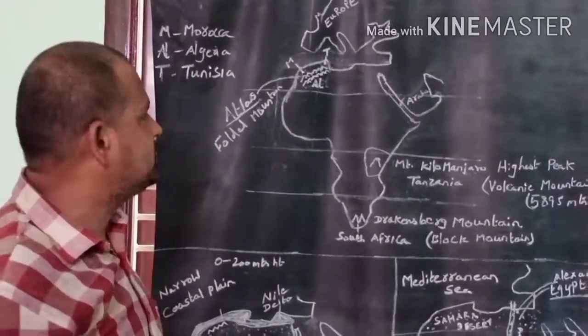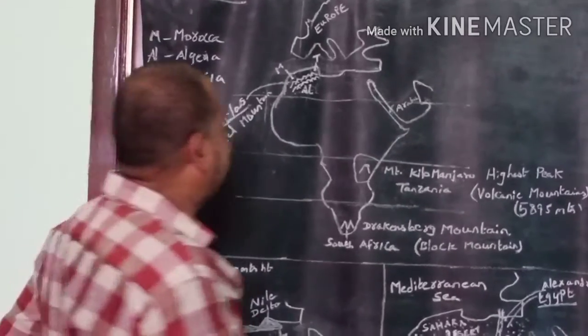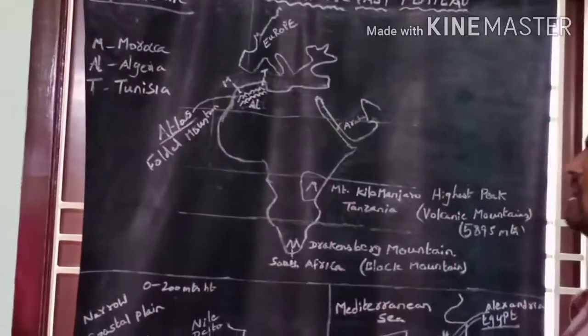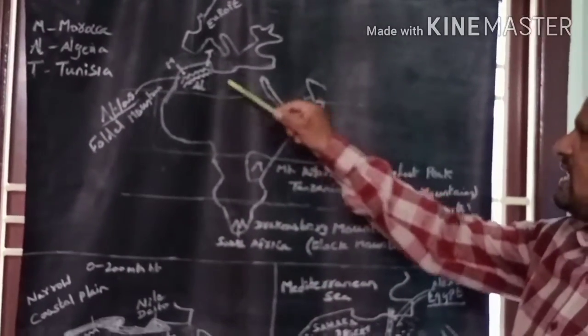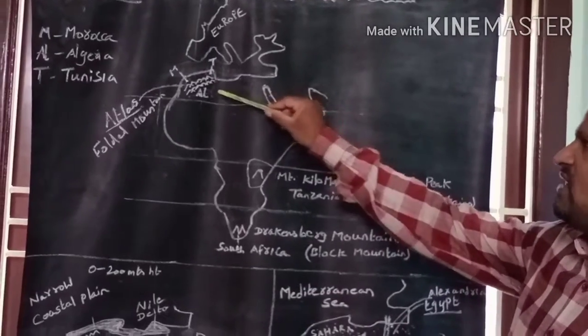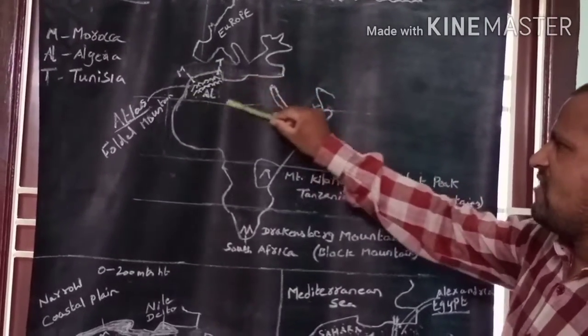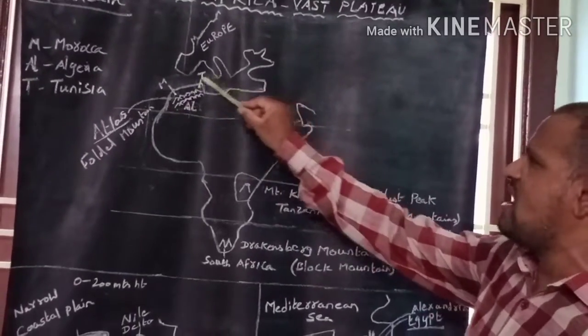Now let us discuss the second important mountain in the African continent, called the Atlas Mountain. The Atlas Mountain is found in the northern part of Africa.